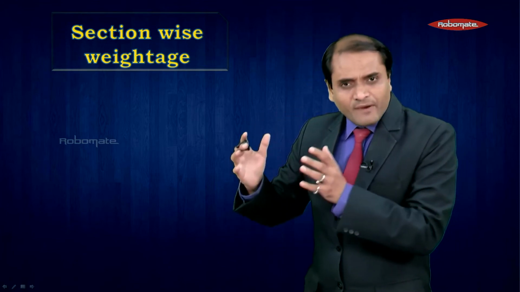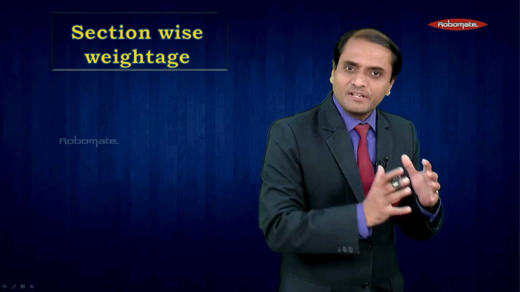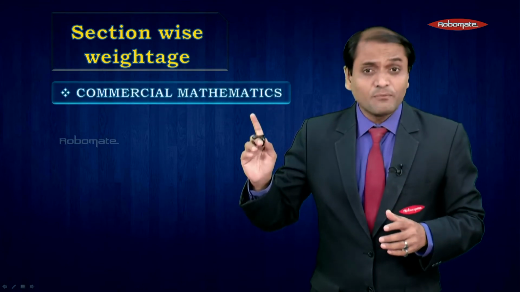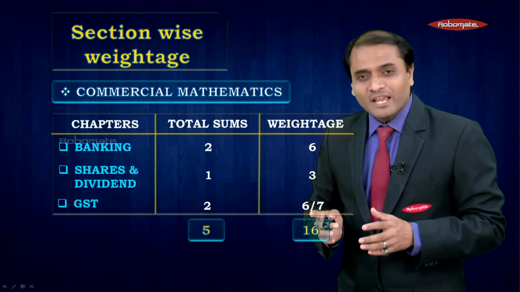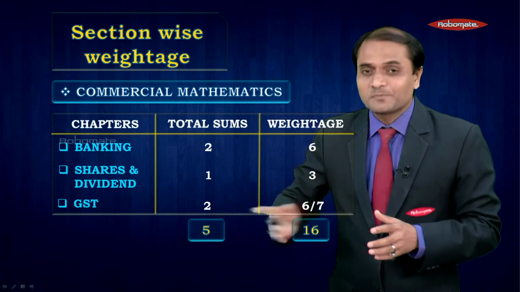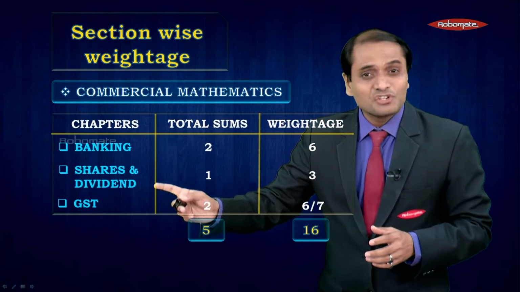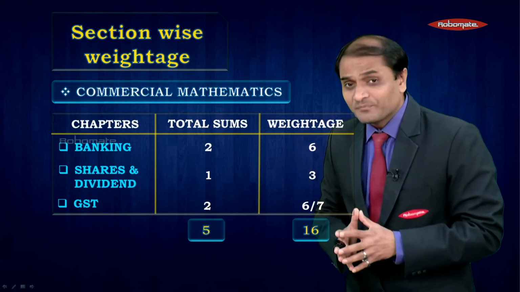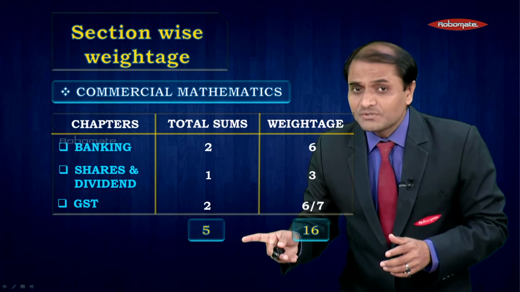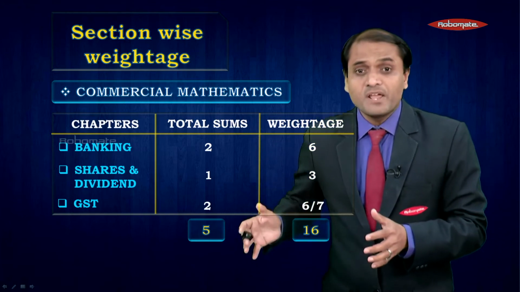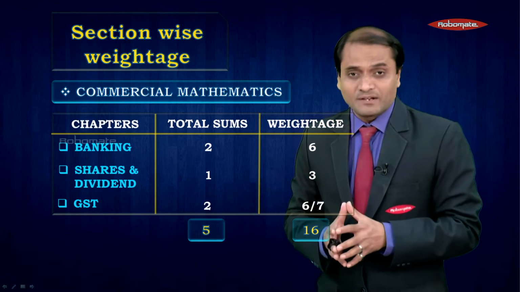weightage. We have divided the chapters of your syllabus into different sections, wherein the first one is the section of commercial mathematics. And you can say that there are 3 chapters in this particular section: banking, shares and dividend, and GST. As shown in this table, you can expect around 5 questions from this particular section, weighing around 16 marks.